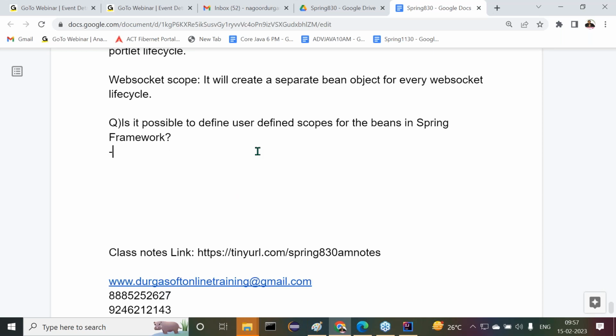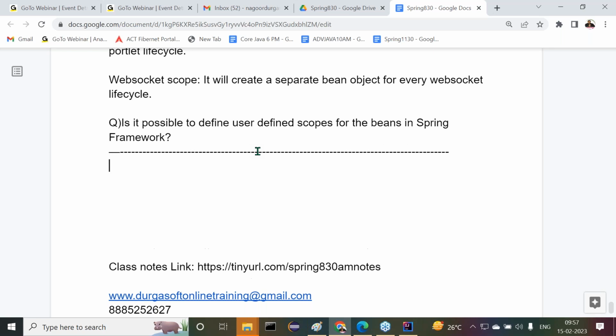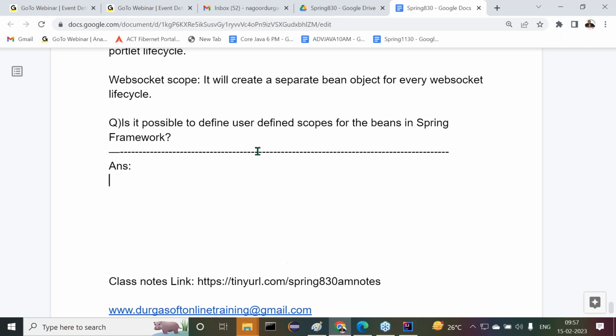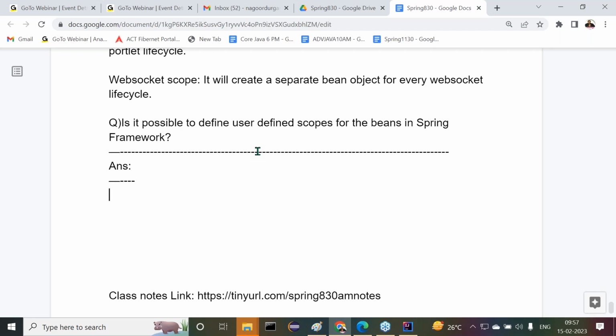Up to now, how many scopes have we been provided? Maybe 7 scopes we have seen. Are all these scopes predefined or not? All the scopes are inbuilt scopes, predefined scopes. But my requirement is, along with all the predefined scopes, is it possible to define our own scope?